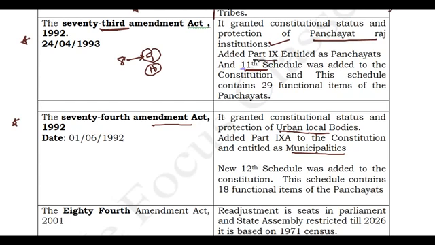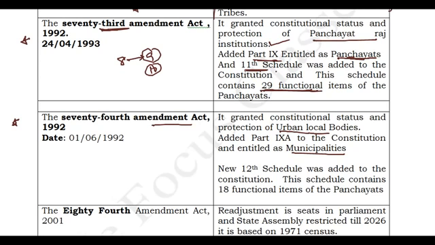And also we have got Part 9. This is renamed, entitled as Panchayats. And this schedule, the 11th schedule, has 29 functional items. You may get a question in the exam: the number of functional items under the 11th schedule, that is 29.